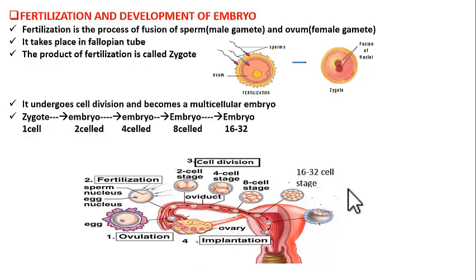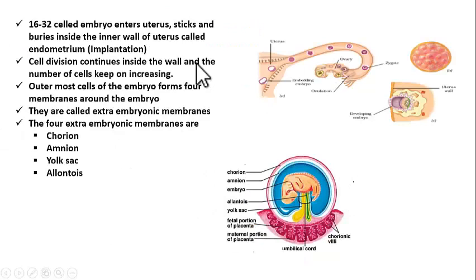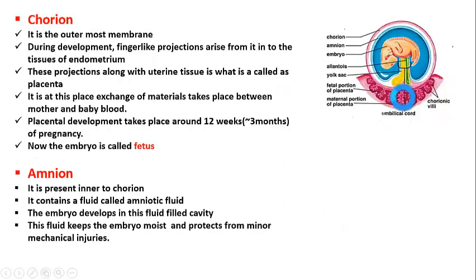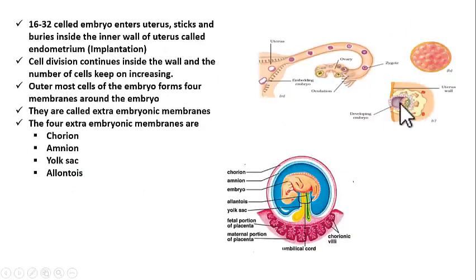After this process, after getting implanted in the wall of the uterus, see this picture, this is the uterine wall, endometrial wall. In this wall, the embryo got implanted, that is got buried. Understood? So after this, the cell division still continues and the number of cells keeps on increasing. So the number of cells in the embryo continuously increases due to rapid cell division.